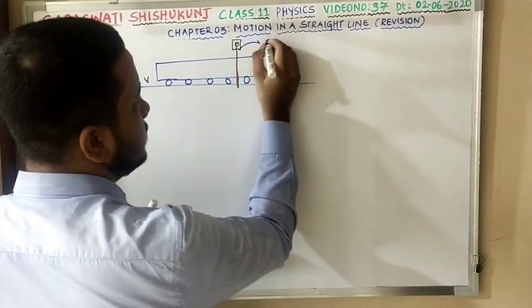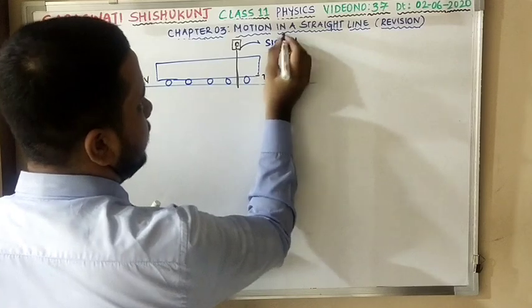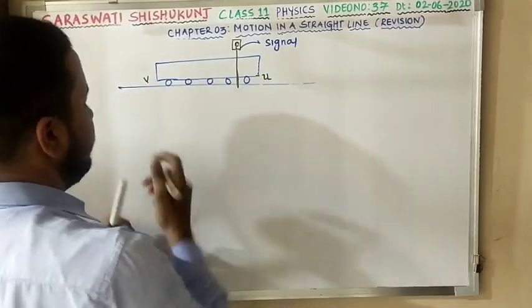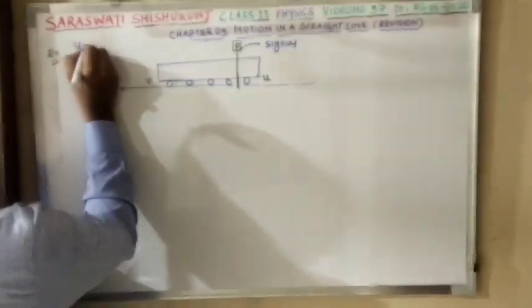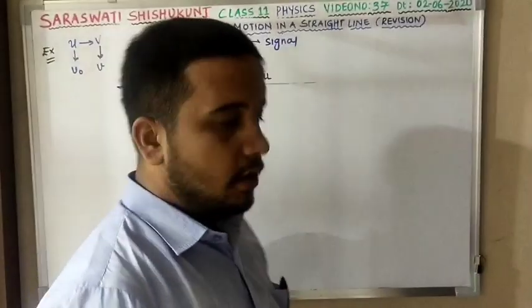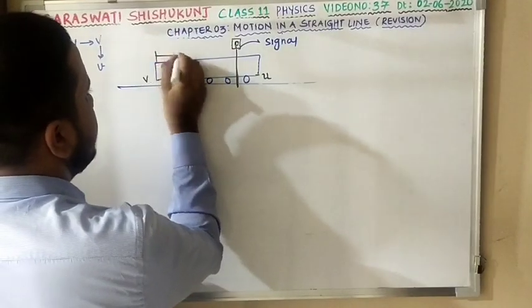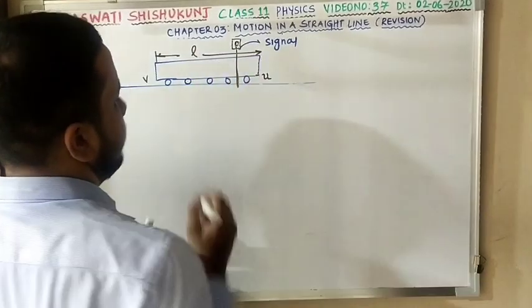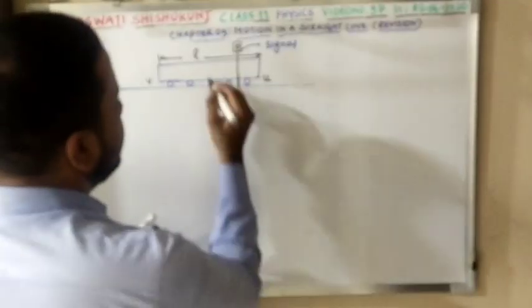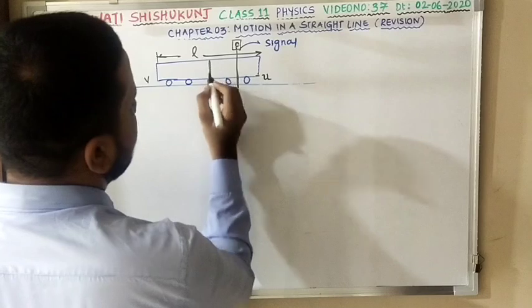Remember, this is your signal they are saying. The train is passing by the signal with velocity u and v, means velocity changes from u to v. This is your initial velocity v0 and this is your final velocity v. Is this clear? Now they are asking, suppose the length of the train is considered to be L. Now they are asking the midpoint of the train. The midpoint of the train is this, the length will be L by 2.